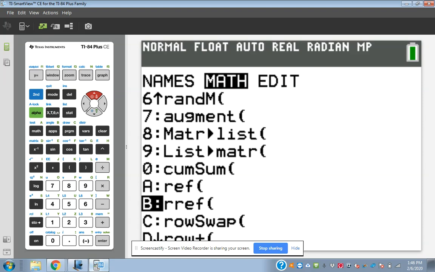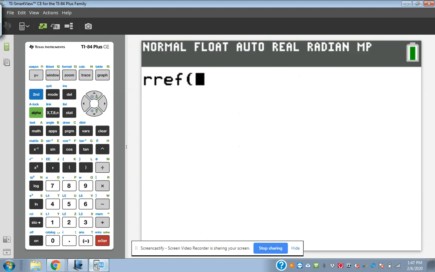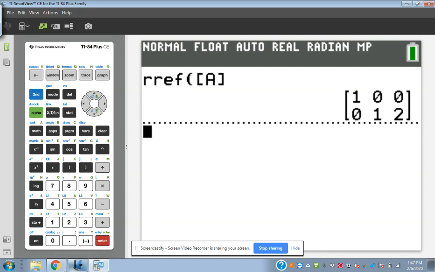All right, so once we get here, we press enter. And then we got to tell it what to do that with. So we need to pick which matrix we put that in. I'm going to hit second matrix, and then option 1 is the A. That's the one I put mine in. And you can close the parentheses or not. It doesn't matter. I'm just going to hit enter.